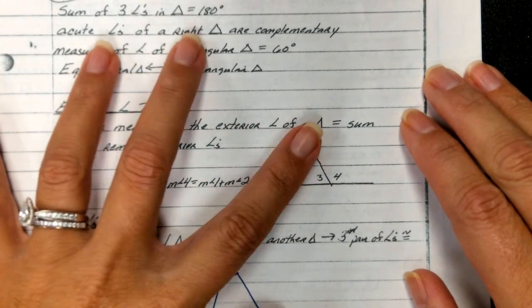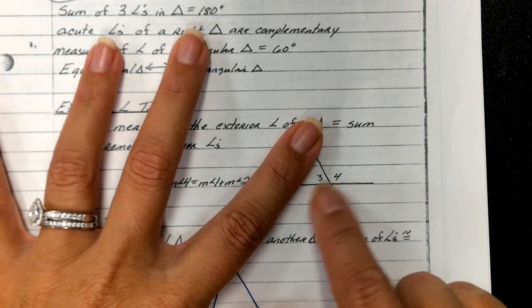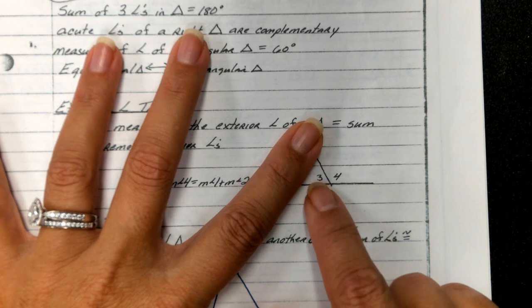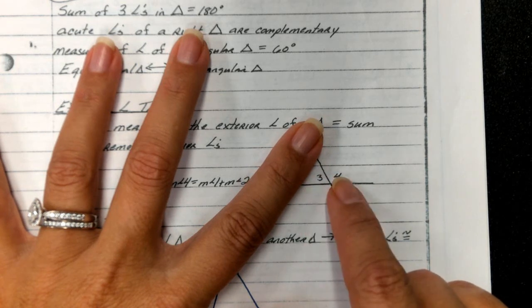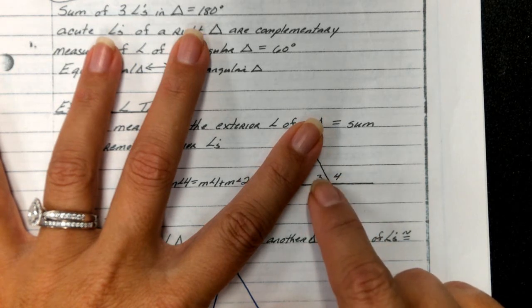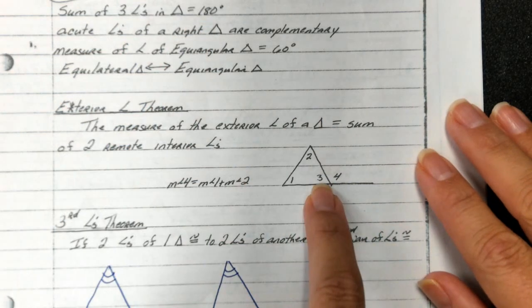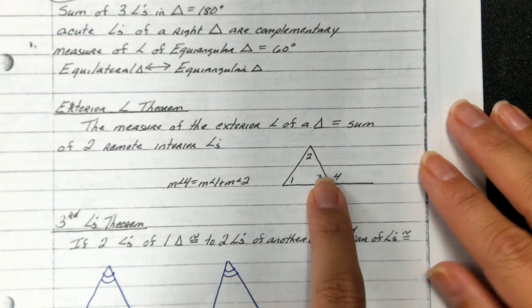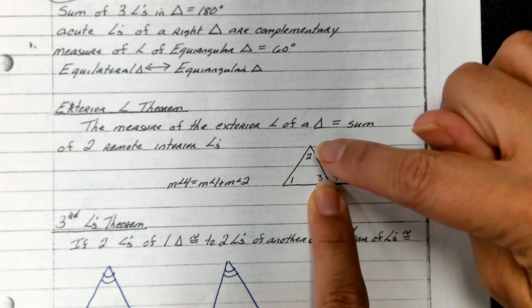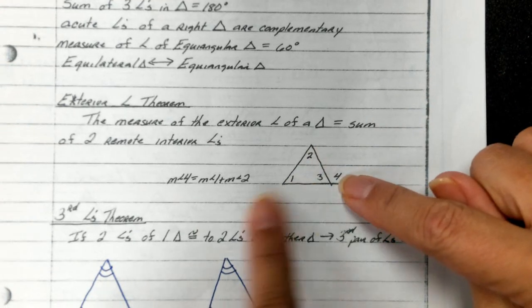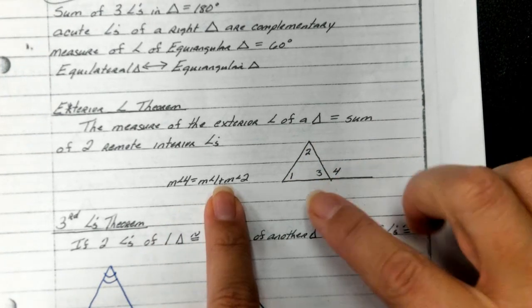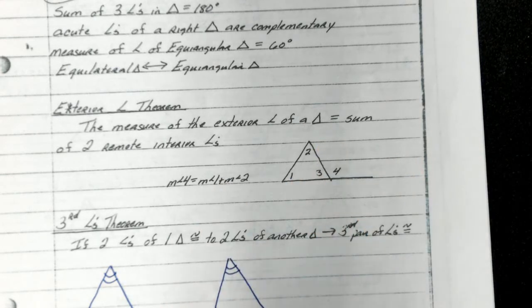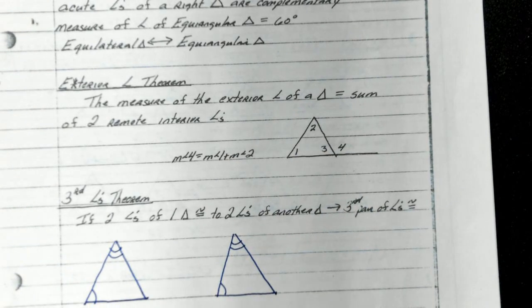So guys, if I covered this up and we talked about just angle 3 and 4, do you see that angle 3 and 4 form a linear pair? So therefore, we're not talking about the angle that is directly beside him, that's adjacent to him. We're talking about the two angles that are furthest away. So angle 4 would be equal to the sum of angle 1 plus angle 2. We call those angles remote.